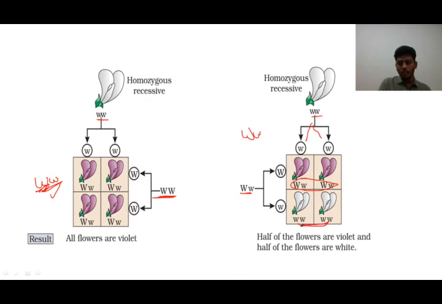Look at this, the 2 white flowers don't have the capital W, and these 2 have the capital W here. That is why the ratio is 2:2. You can also say it as 1:1, because 2 ones are 2, again 2 ones are 2. So you can say 1:1 is both the genotypic and phenotypic ratio of this particular test cross.